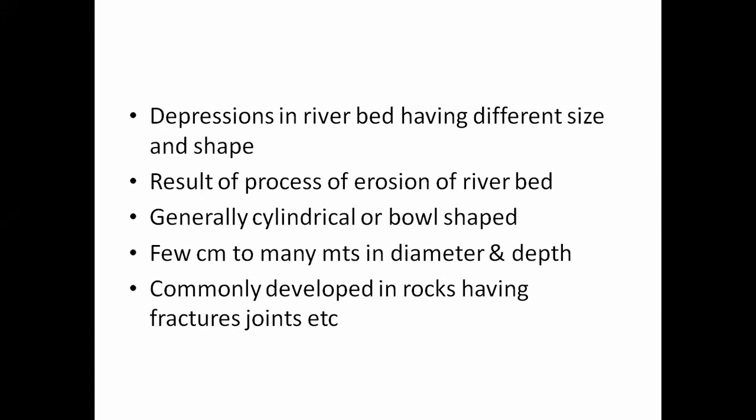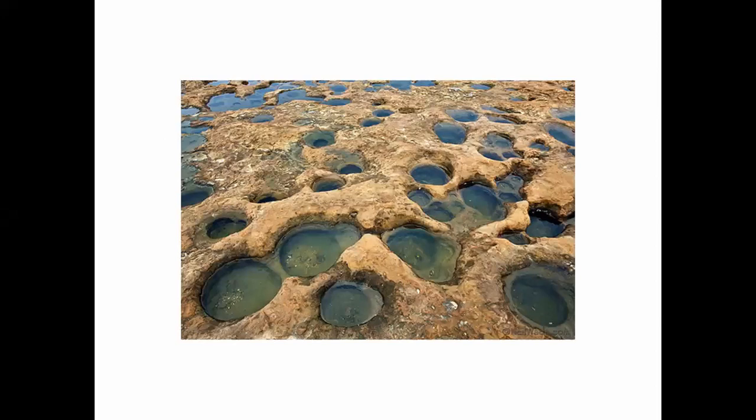These potholes are commonly developed in rocks having fractures and joints, meaning rocks with fractures, joints, or cracks. In such rocks, potholes are easily developed. These are some images of potholes.